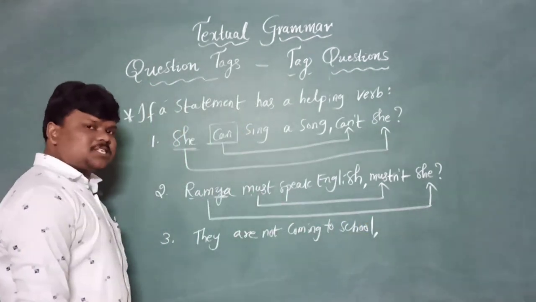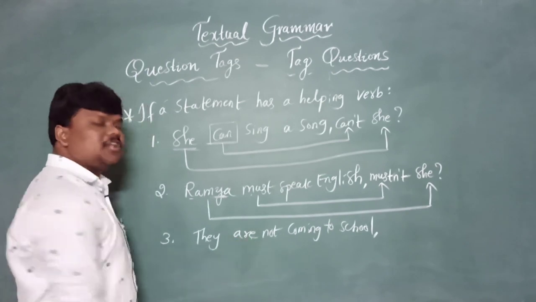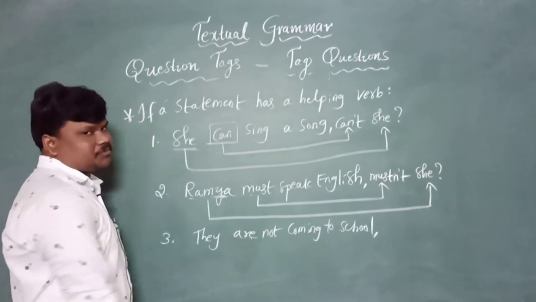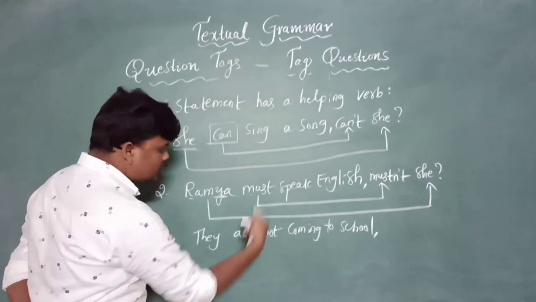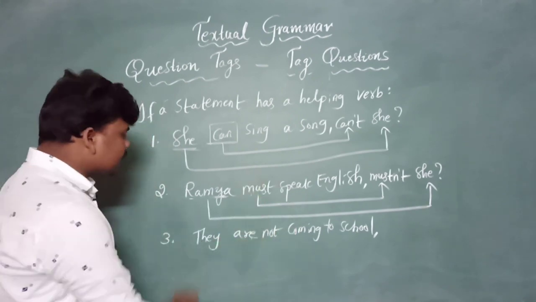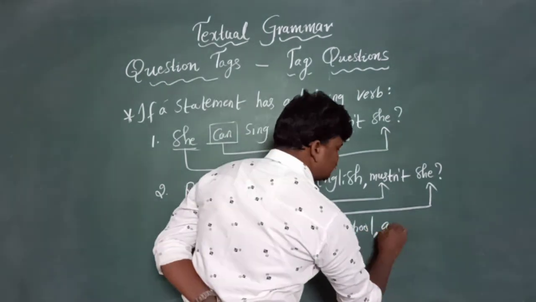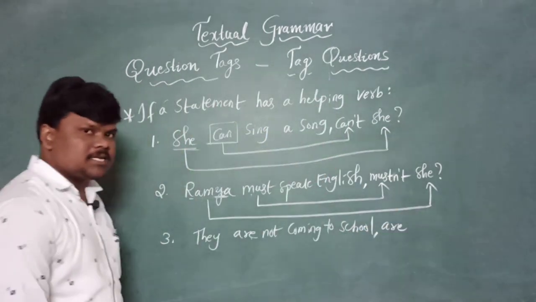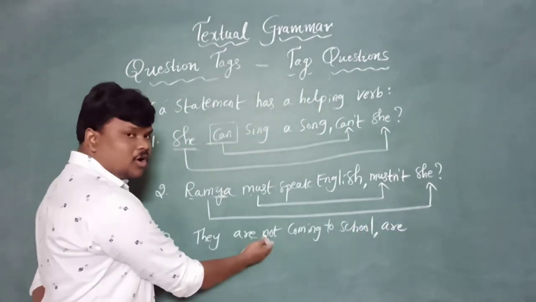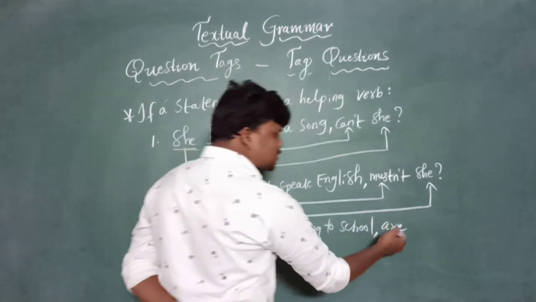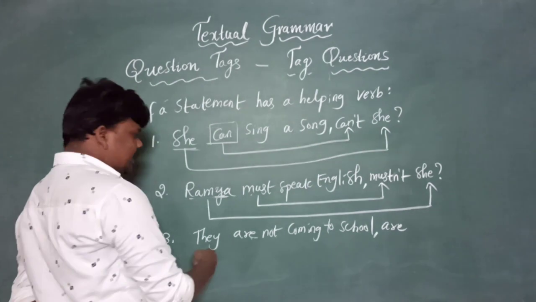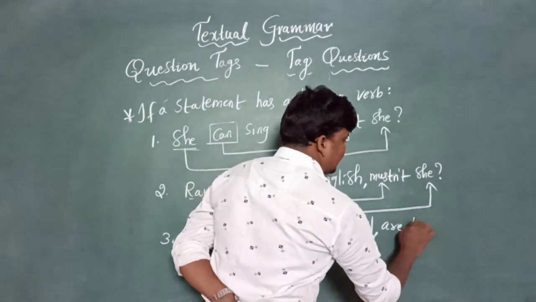Before writing the answer, first identify the helping verb. Here, are is a helping verb which helps the main verb. A verb which helps the main verb is called a helping verb. So, are, in small letters. Here there is a not, and we don't want to write not there, so the question tag must be positive. Are they?